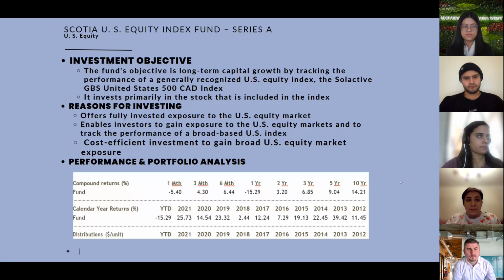Hello, everyone. My name is Dan. I will talk about the Solactive GBS United States 500 benchmark. Its rating is medium to high, and the time horizon is set to long. The fund started in 1997, and it has total assets of 1.08 billion US dollars, with a net asset value of $45.63.